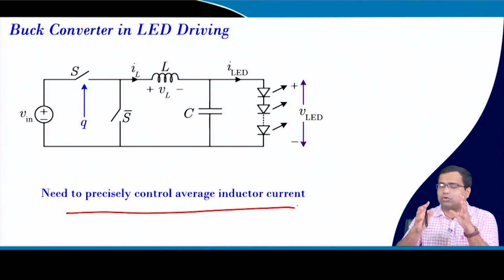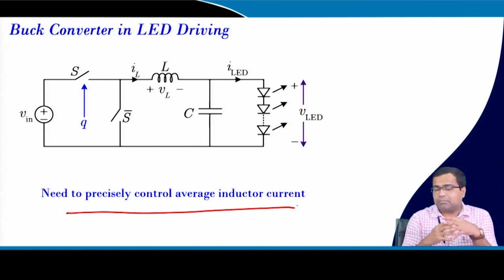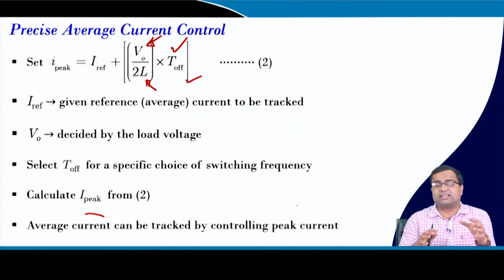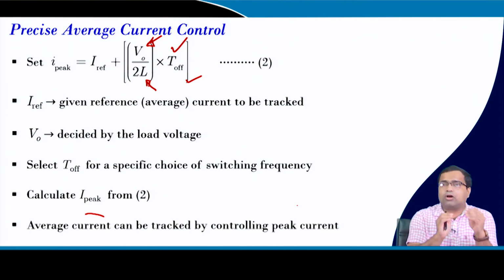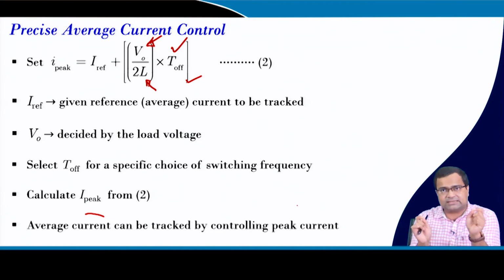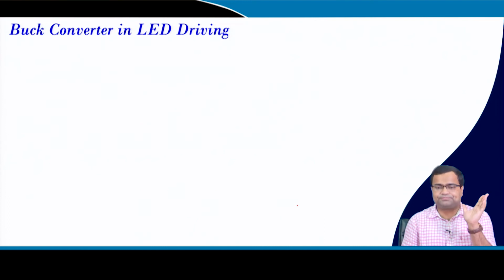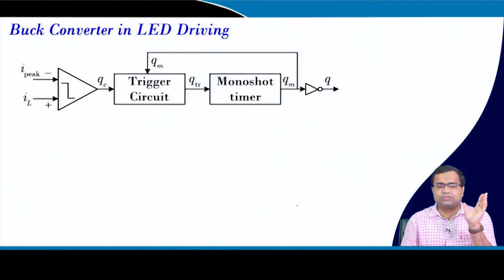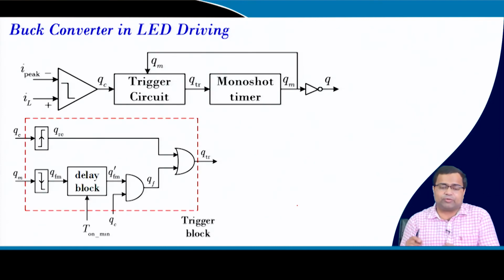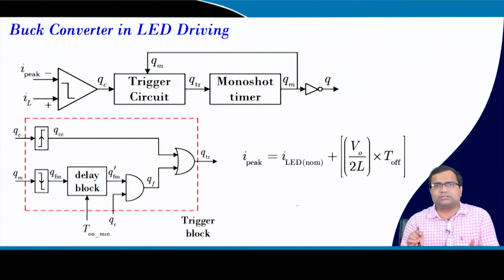So, that will slow down the bandwidth of the current loop. But in this technique, there is no averaging method to extract the average current, nor are we applying any low pass filter. It is the sensed current, which is the actual inductor current, and you are applying a peak current logic, but you can still obtain average current control. Okay. So, this LED driver, we can say monoshot timer, all these blocks are known.